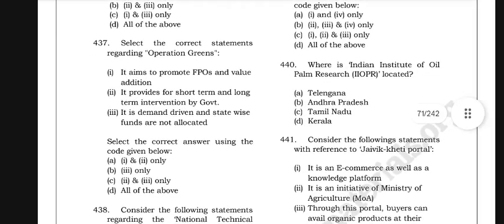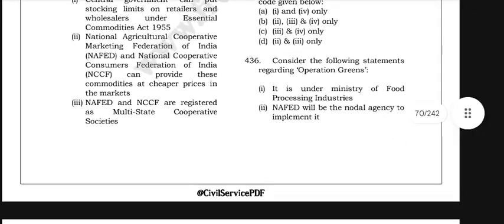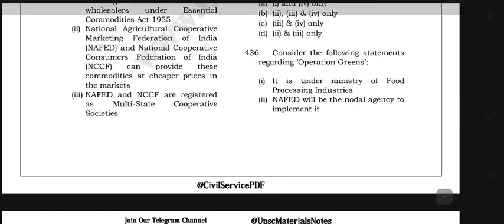Select the correct statement regarding Operation Greens. It aims to promote FPOs and processing organizations and value addition. It provides for short-term and long-term intervention by government, and it is demand-driven and state-wise funds are not allocated. Consider the following statement regarding Operation Greens: it is under the Ministry of Food Processing Industries.